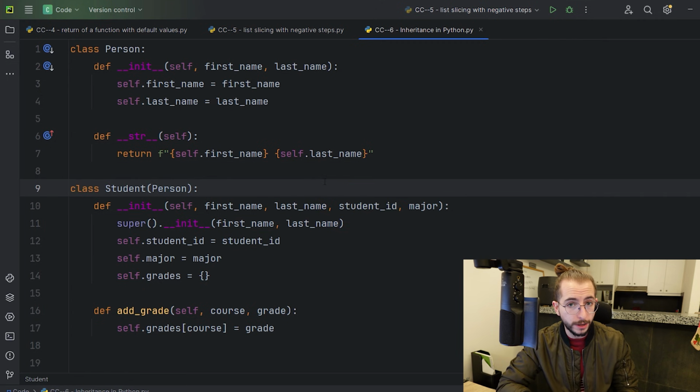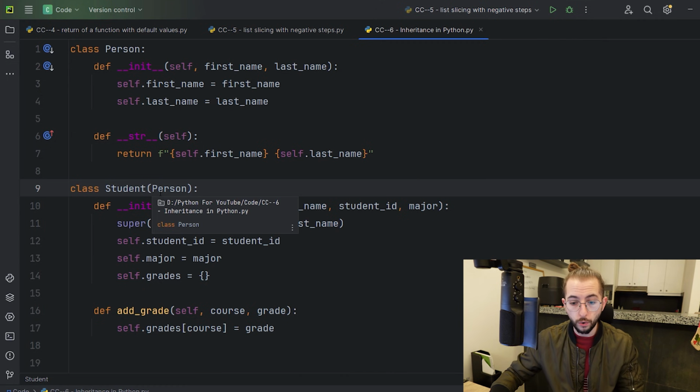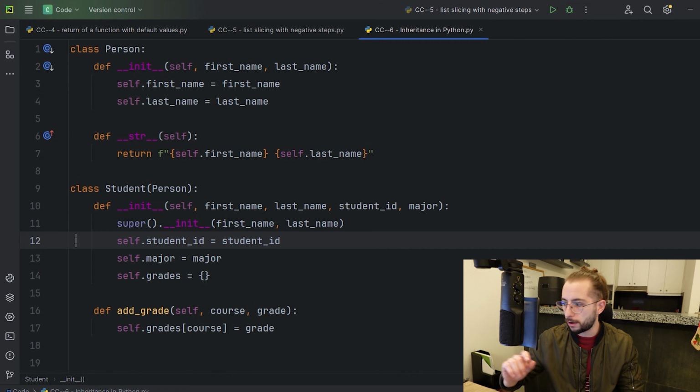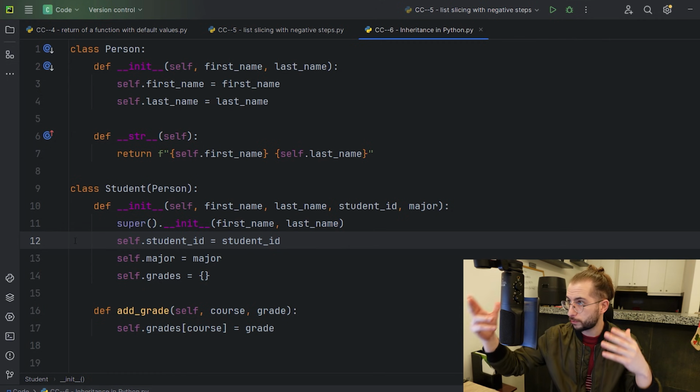Maybe you have something other than a student. Maybe you have a teacher, and the teacher shouldn't have a student ID. They should have a teacher ID. So you would create a class that is teacher that inherits from person. Or maybe, for example, you want students that are in, I don't know, the math class. So what you'd do is you'd create a class, math students, that inherits from students. So now math students will have a first name, last name, student ID, the major, and I don't know, their math ID or their math qualification or something.